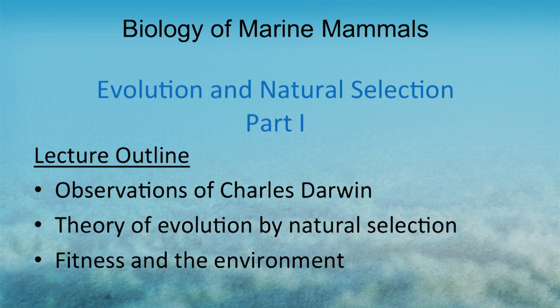In the first part, we'll talk about the observations of Charles Darwin that made him famous. From there, we'll talk about his famous theory, the theory of evolution by way of natural selection. After going through a couple of examples of natural selection, we can move on to the concept of fitness and how the environment plays a critical role in determining fitness.